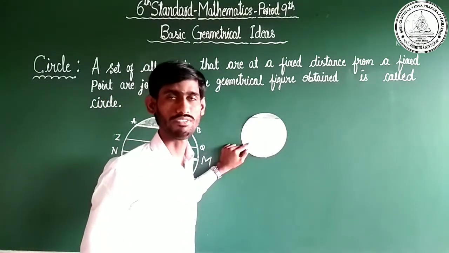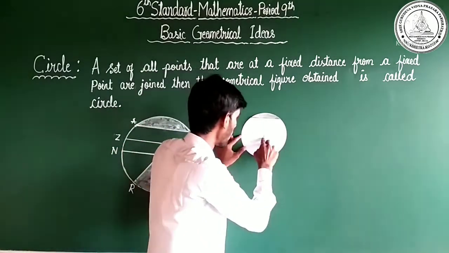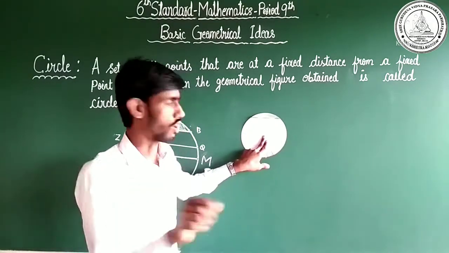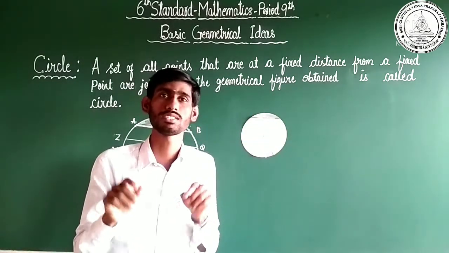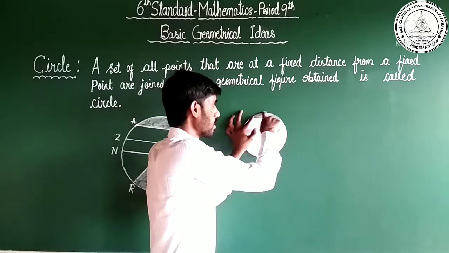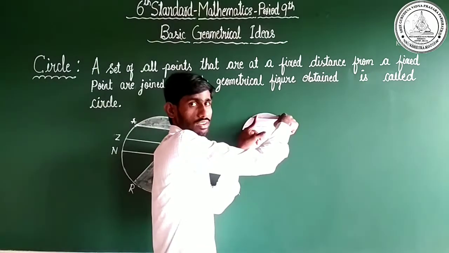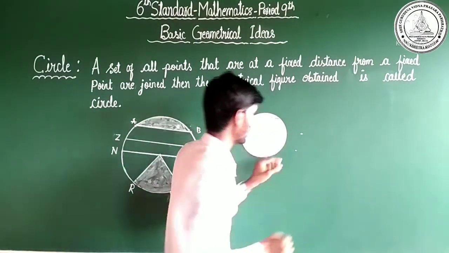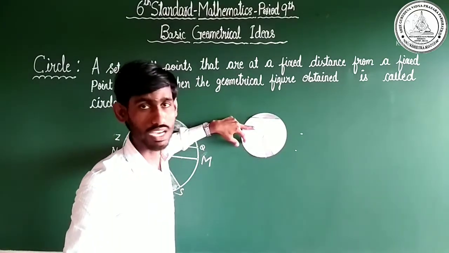What about this? This is the interior of a circle. These two points, observe, are in the interior of a circle. This is the diameter, and we can also call it a chord. This is only a chord, not a diameter. What is special about a diameter? A diameter passes through the center of the circle. This is a chord, and this is also a chord. This region we call a segment. This part we call an arc. And these are exterior points of the circle. These two are interior points of the circle.